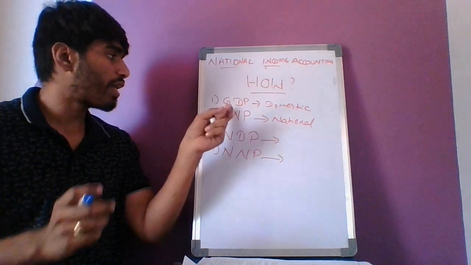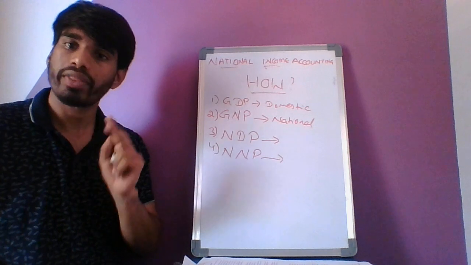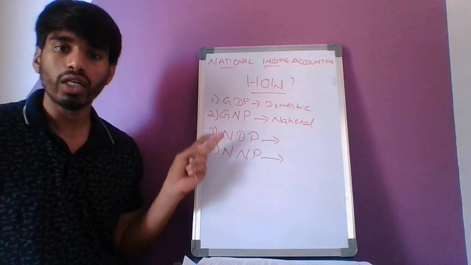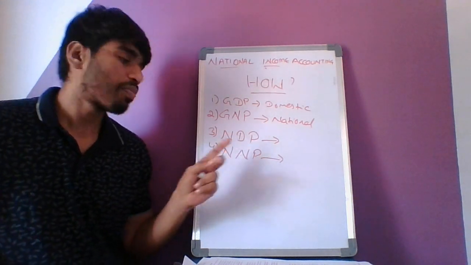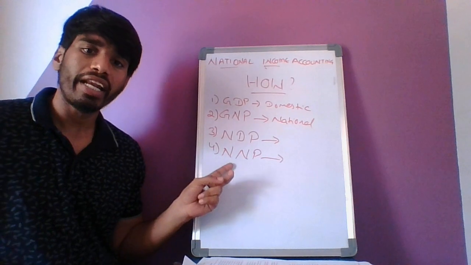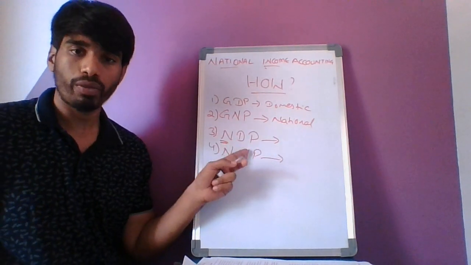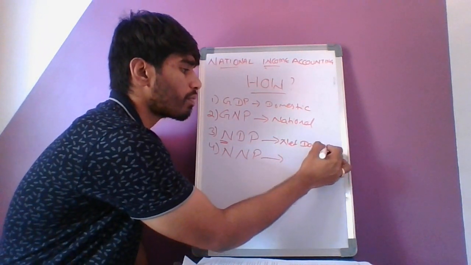Okay. So the first one is GDP, gross domestic product. The second one is gross national product. The third one is NDP, net domestic product. The fourth one is net national product. Sorry, the third one is net domestic product.